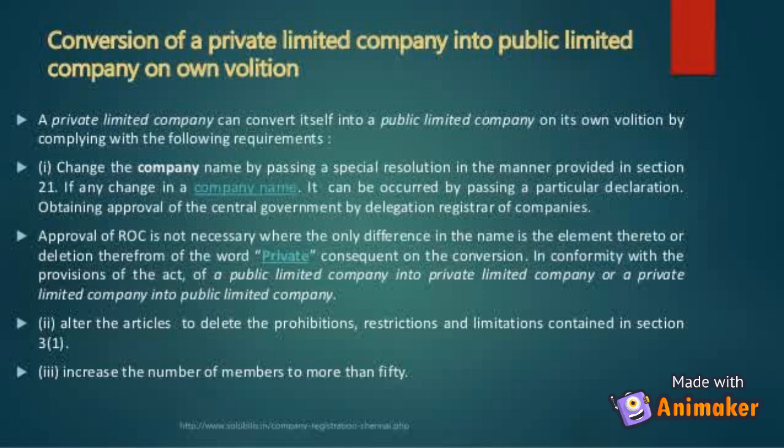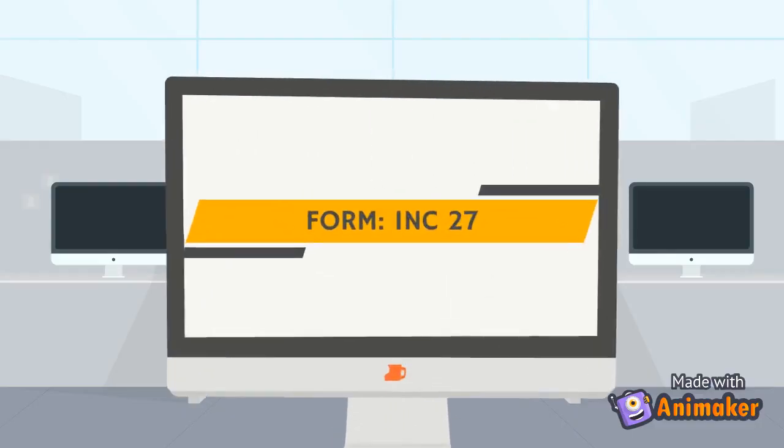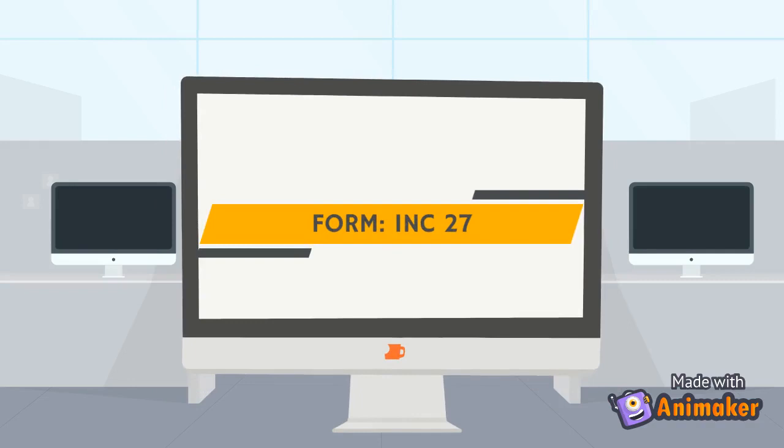B. Filing of altered articles of association along with a copy of special resolution in the prescribed form, INC 27, to the concerned registrar of companies within 15 days of passing of resolution. The company shall cease to be a private company as from the date of alteration of articles of association.